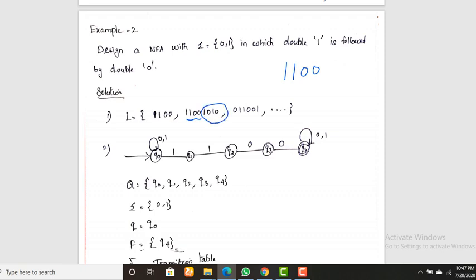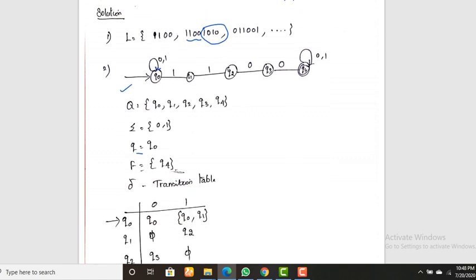Okay, so this is the automata. Double 1, then double 0. On or before double 1, and after double 0, it may be in any order. That is why I add 0, 1 and 0, 1 here. Then the quintuples: Q has 5 possible states, Q0 to Q4. The starting state is Q0, and the final state is Q4.